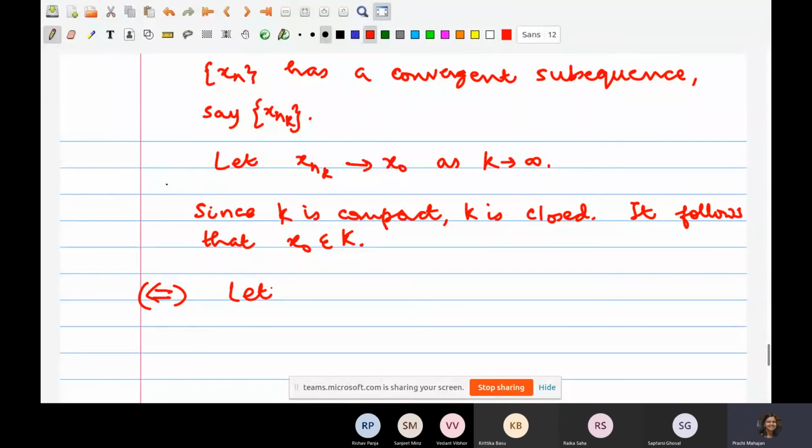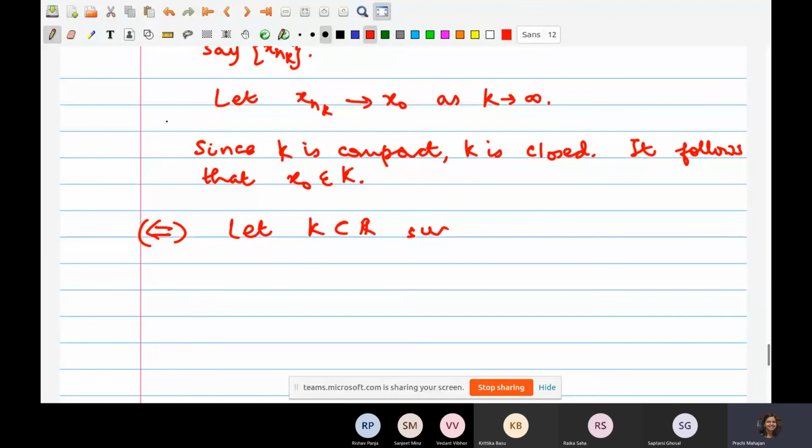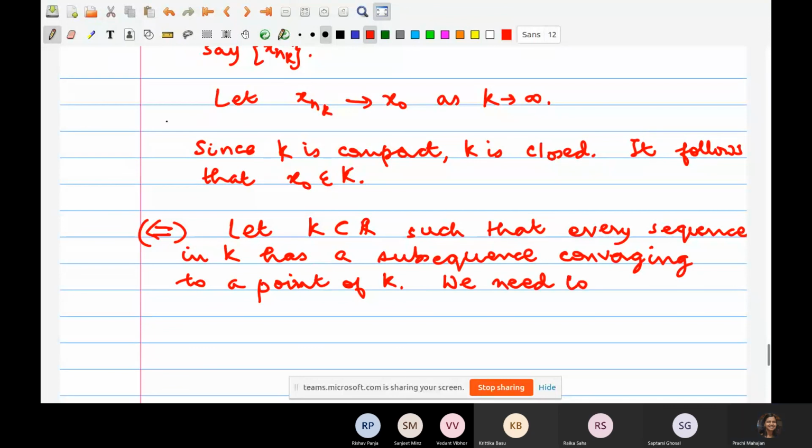So, let K be a subset of R such that every sequence in K has a subsequence converging to a point of K. We need to show that K is compact.